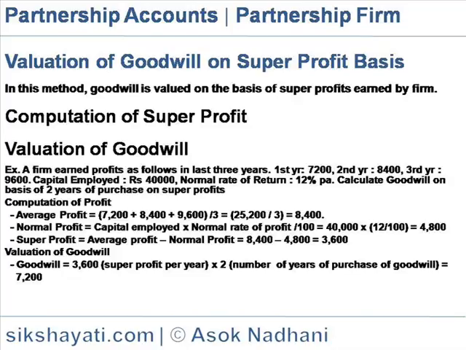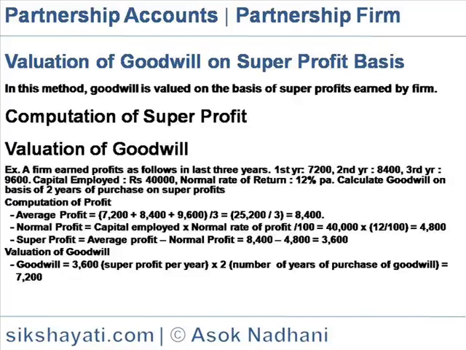Calculation of super profit. Calculation of average profit earned during the past few years. Calculation of normal profit: capital employed into normal rate of profit by 100. Calculation of super profit: actual average profit minus normal profit. Valuation of goodwill is super profits into number of years purchased.